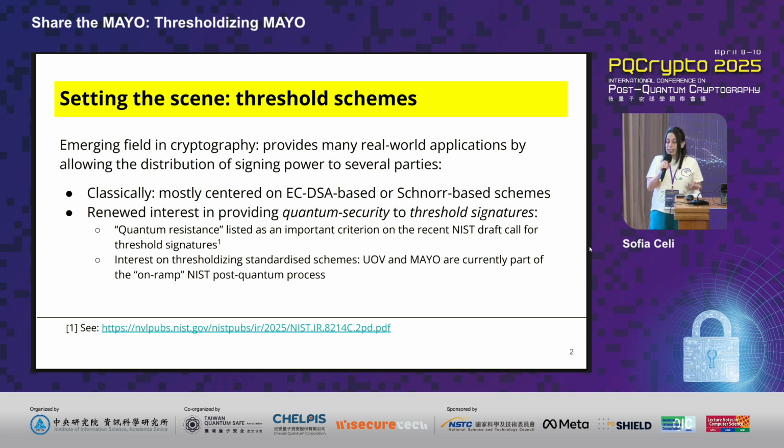The most practical schemes that currently exist, with really nice computational and communication complexities, are unfortunately only set in the classical setting, usually ECDSA-based or Schnorr-based signature schemes. What we wanted to see in this paper is whether there is the possibility of providing a threshold version of some of the post-quantum schemes currently being proposed as part of the NIST post-quantum competition.